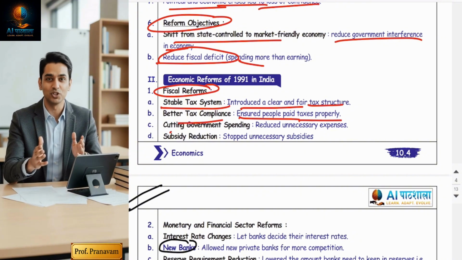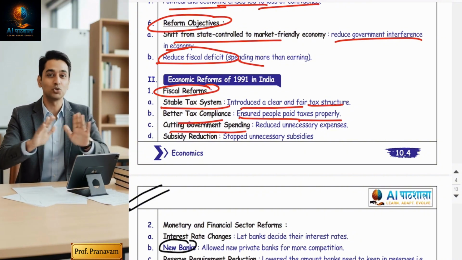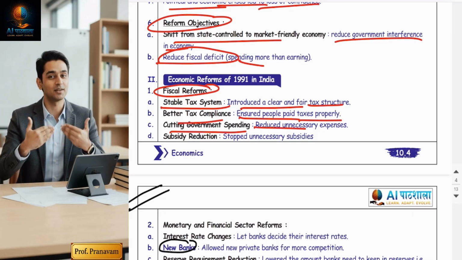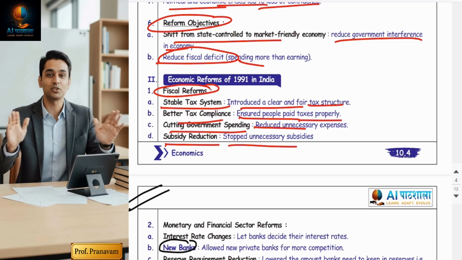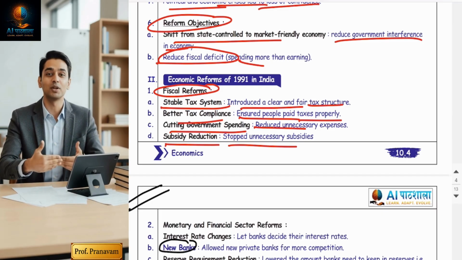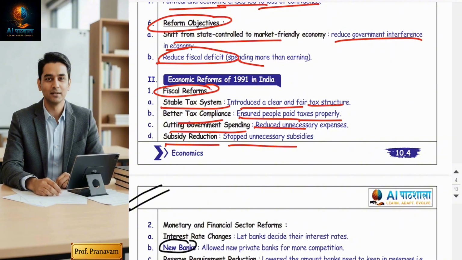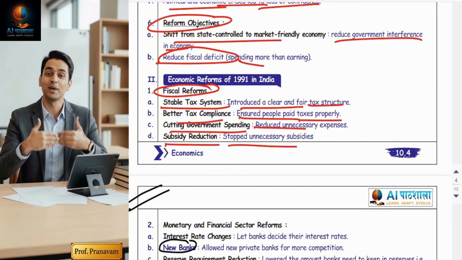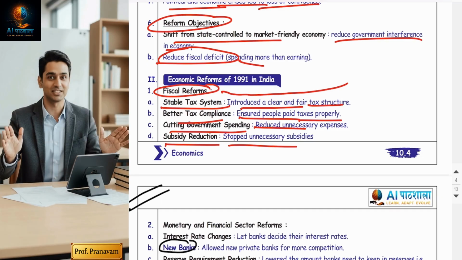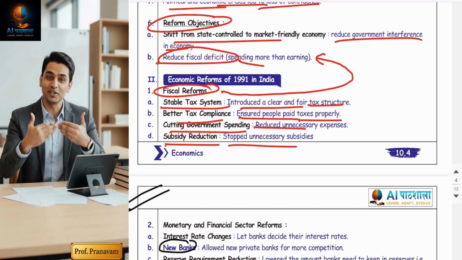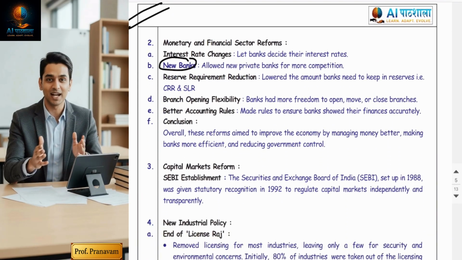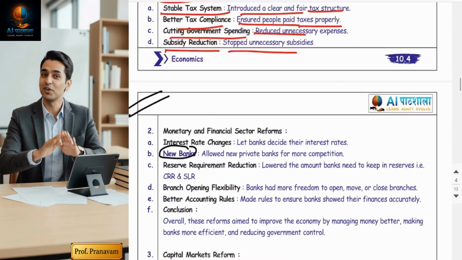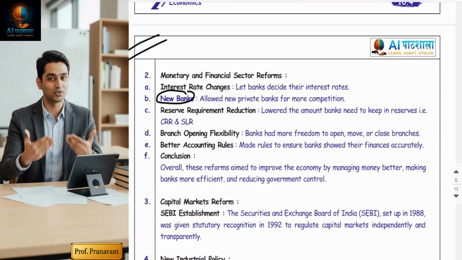Then cutting government spending. Of course, the government started reducing unnecessary expenses, like subsidy reductions. Guys, they stopped giving unnecessary subsidies so that public funds could be used efficiently, and this tax revenue could be used for productive things. So fiscal reform was basically to achieve the second objective, to reduce the fiscal deficit. Hope you got it.